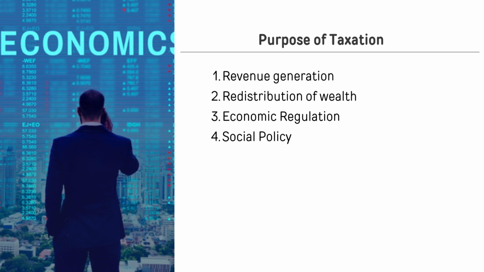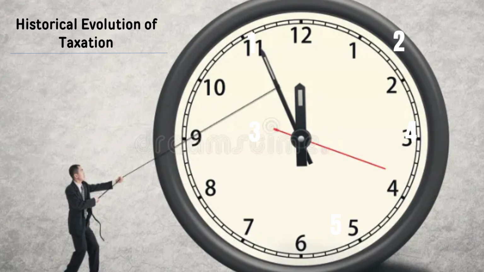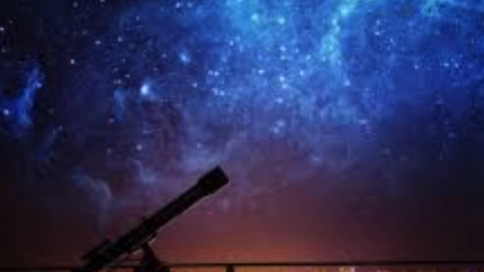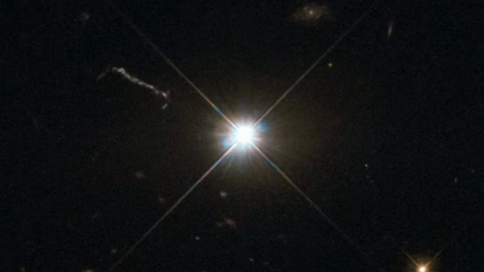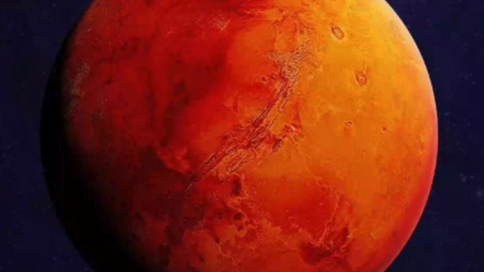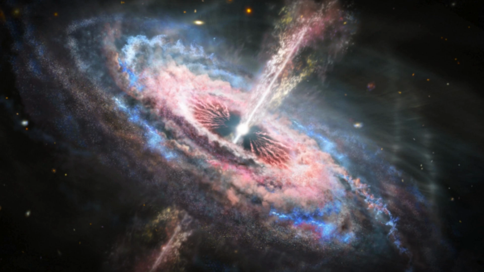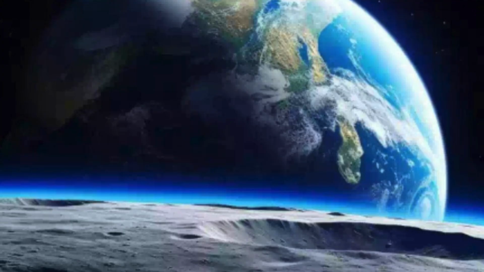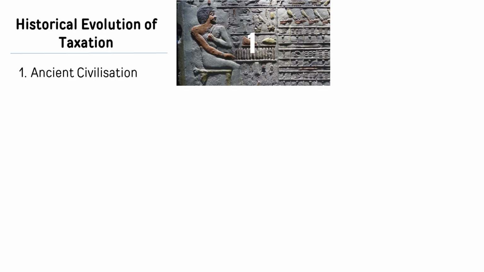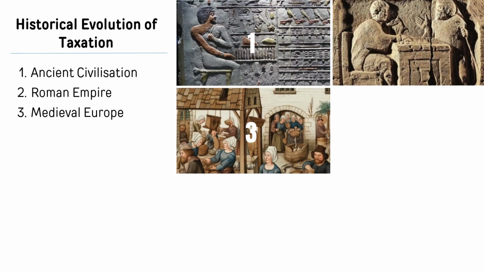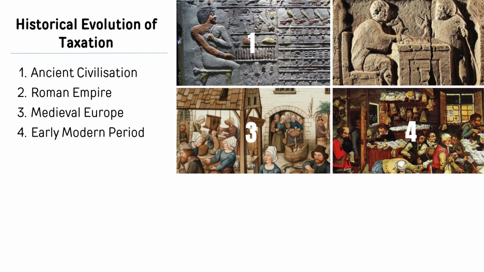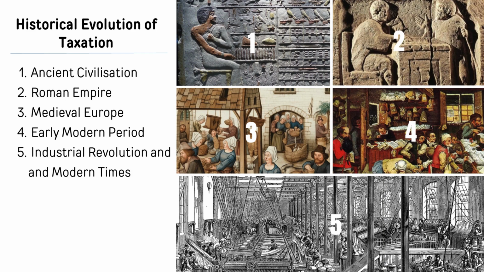Fourth, taxes support social policies, for example, by funding education or housing initiatives. Finally, taxation helps stabilize the economy by influencing inflation, employment, and growth. To fully appreciate taxation, we need to look back in time. Taxation has been around for thousands of years, adapting to the needs and complexities of different societies. We are going to look at 5 periods and how taxation was shaped around them. They include ancient civilization, Roman Empire, medieval Europe, early modern period, and last, the Industrial Revolution and modern times.